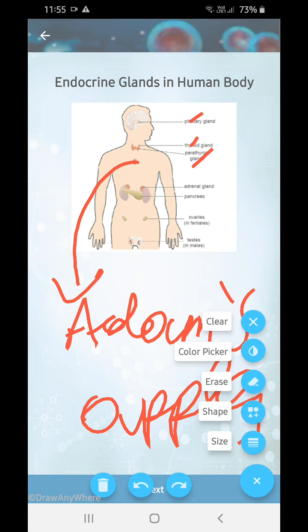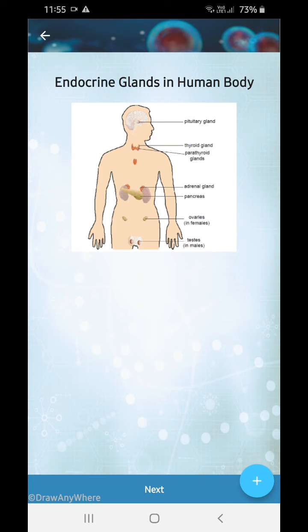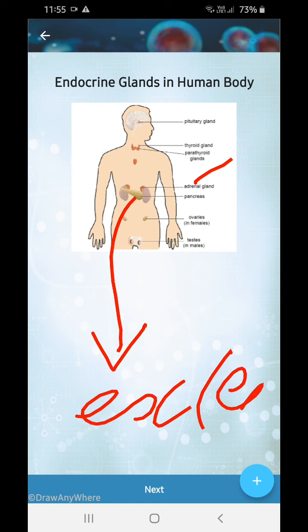This is also known as the Adam's apple. Next, the adrenal gland, like a cap on the kidneys. Okay, pancreas is both an exocrine and endocrine gland. Very important, it comes in questions. Ovaries you have only in females, not in males, and testes you have only in males, not in females.